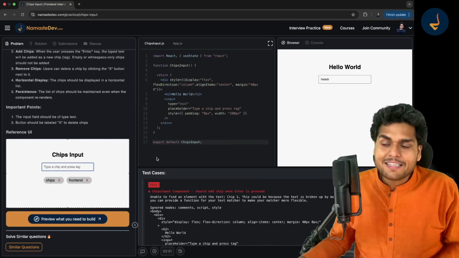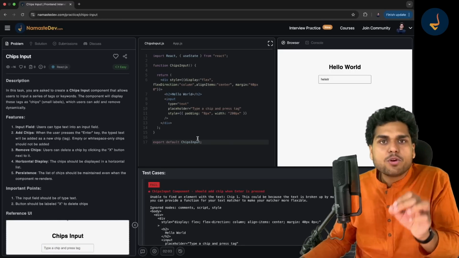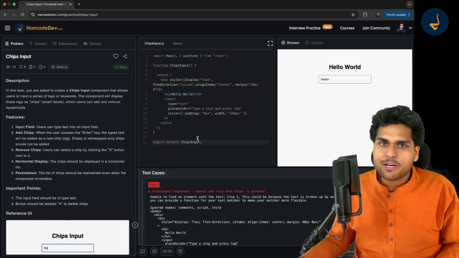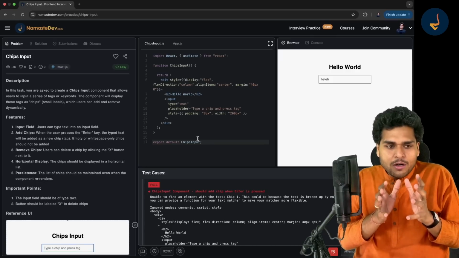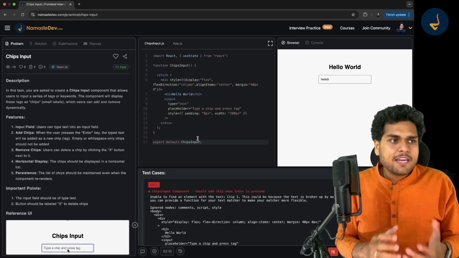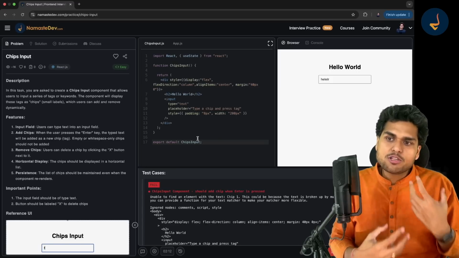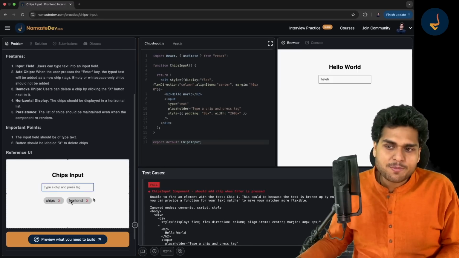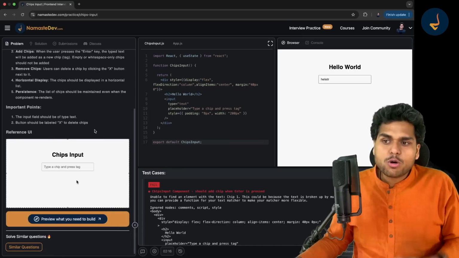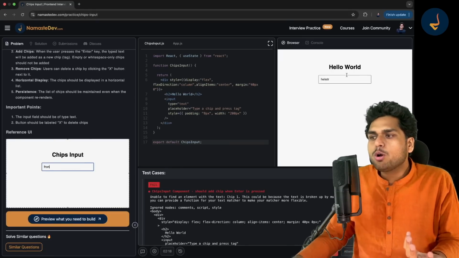These are the test cases that we have carefully written for each and every question, and this will help you track whether your solution actually works. Suppose you are building a UI question, say chips input. If you don't test your solution, then you don't know if there are bugs.